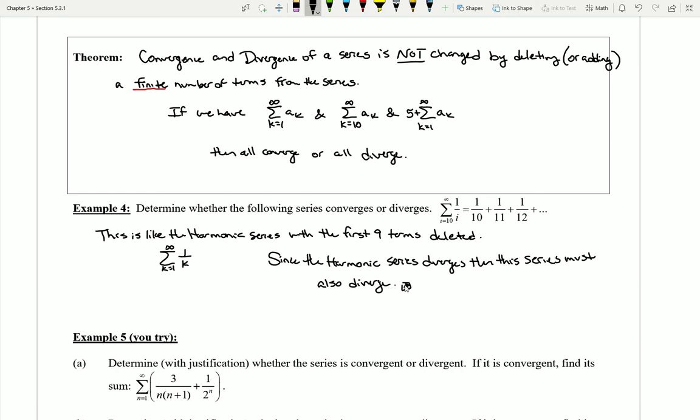So I can see here that this theorem provides us with an opportunity to deal with series that are really close to things that we may already recognize. If we ever needed to make minor adjustments to a series, I could easily state that I'm still going to have convergence or divergence, because I know that nothing is going to change there.